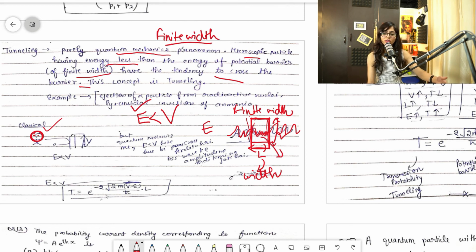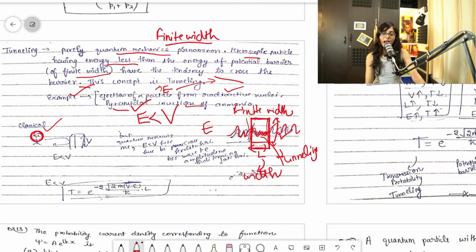So that is the definition of tunneling. So that is the tunneling. And also, guys, one example is the ejection of an alpha particle from radioactive nuclei, because the alpha particle has energy less than the barrier, whatever the barrier will be, so it can be ejected from that nuclei. Ejected means tunneling happened. So this is the example. And also the pyramidal inversion of ammonia. So these are examples basically.